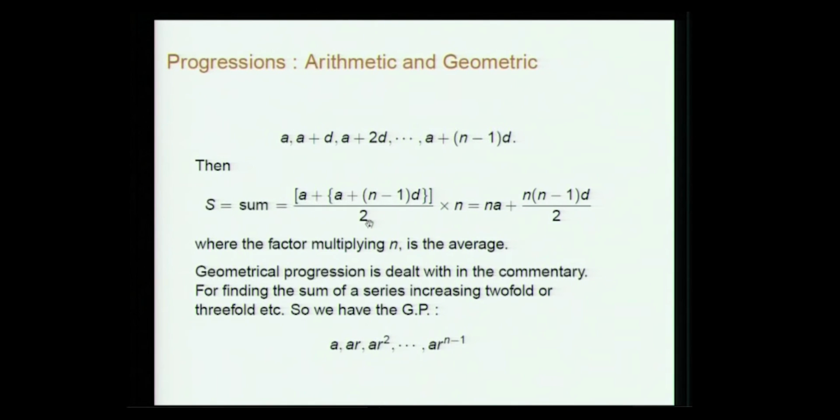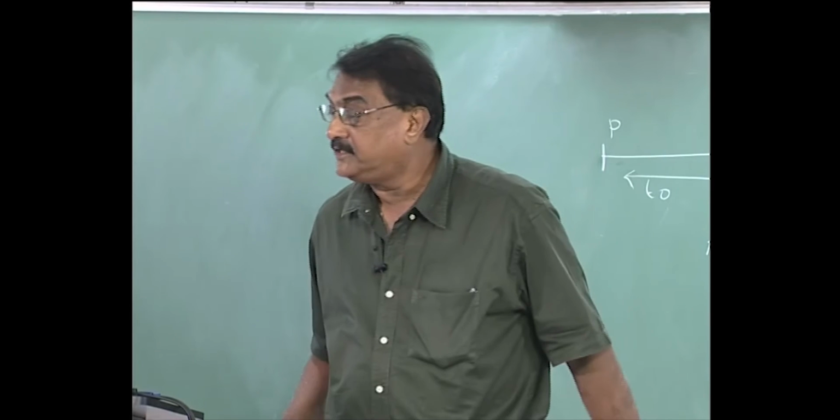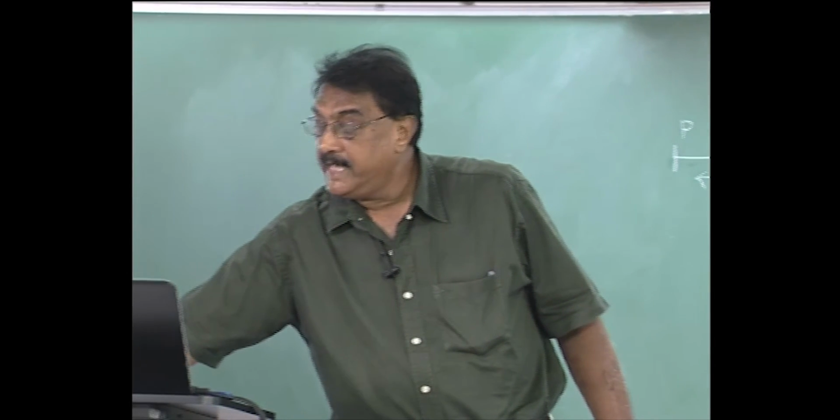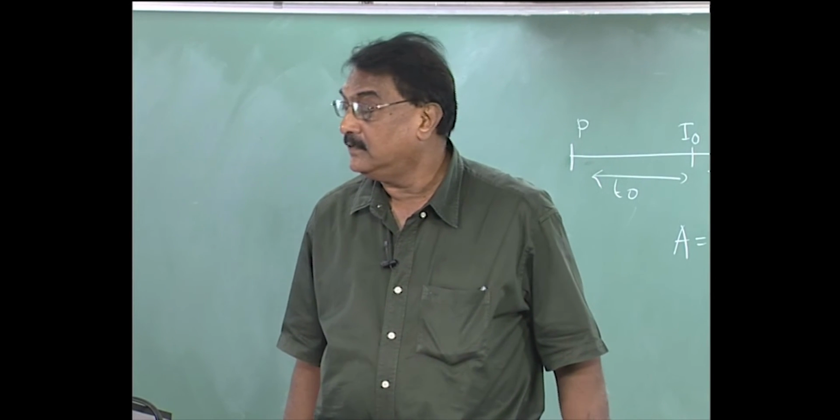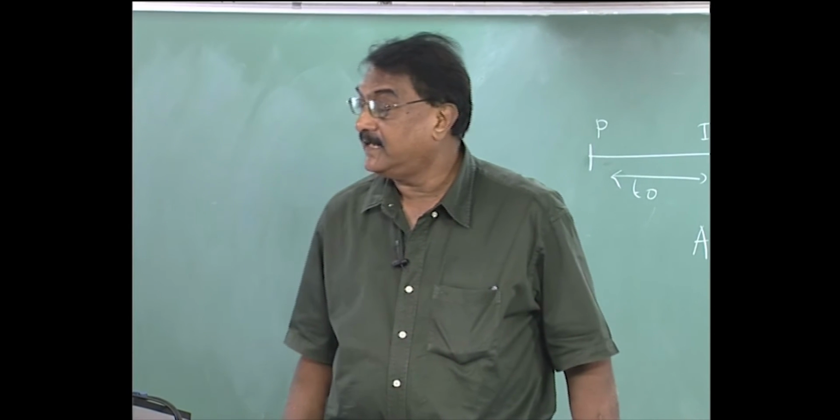Geometrical progression is dealt with in the commentary. Brahmasputa Siddhanta itself does not discuss it in the 12th chapter. So, for finding the sum of a series increasing twofold or threefold, etc., here we have the geometrical progression, where suppose the factor is r.